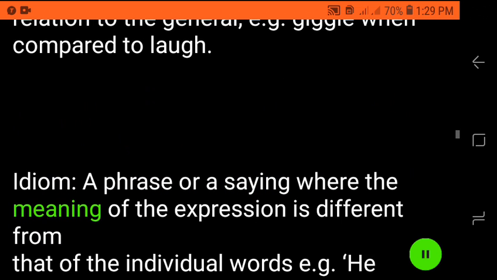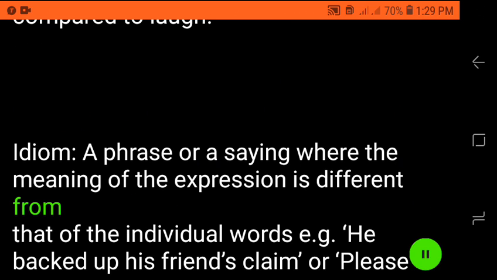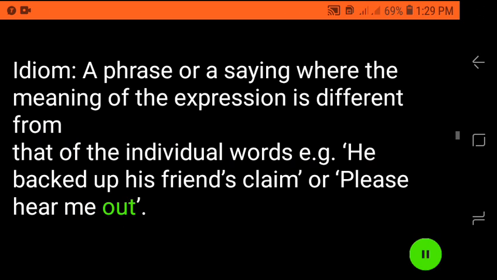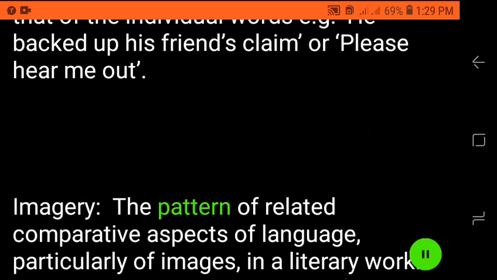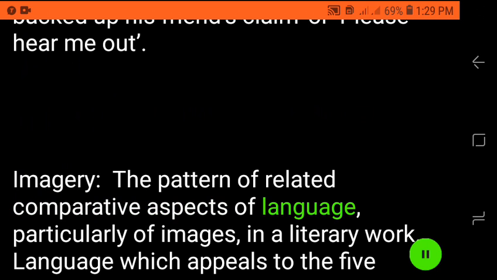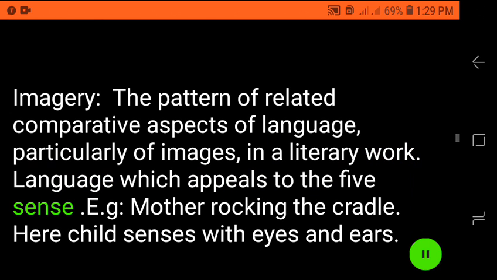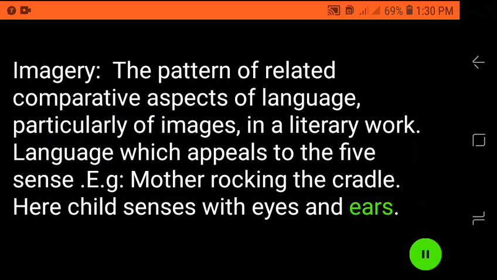Idiom, a phrase or a saying where the meaning of the expression is different from that of the individual words, e.g., he backed up his friend's claim, "Oh, please hear me out." Imagery, the pattern of related comparative aspects of language, particularly of images, in a literary work. Language which appeals to the five senses, e.g., mother rocking the cradle. Here child senses with eyes and ears.